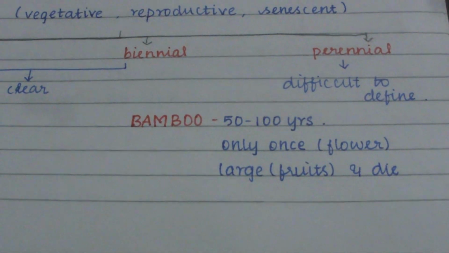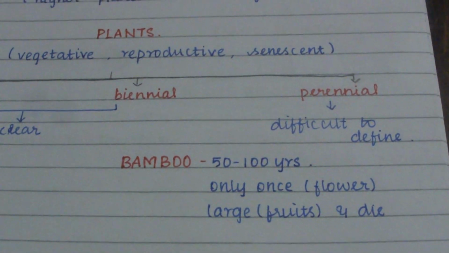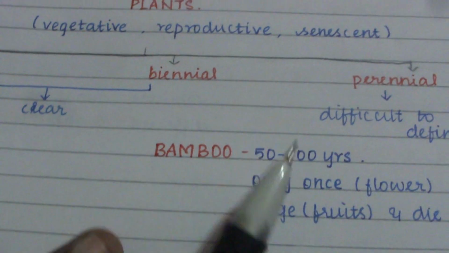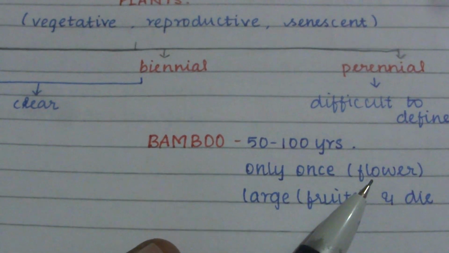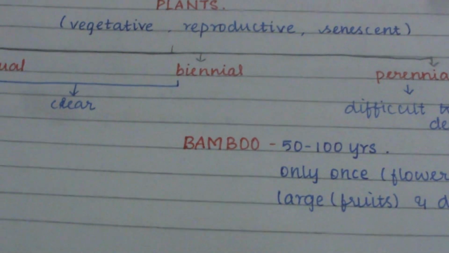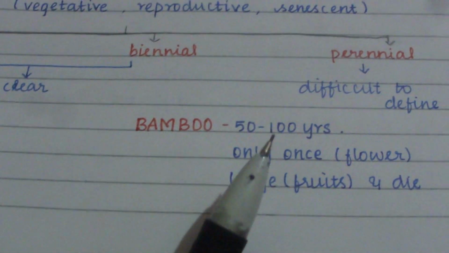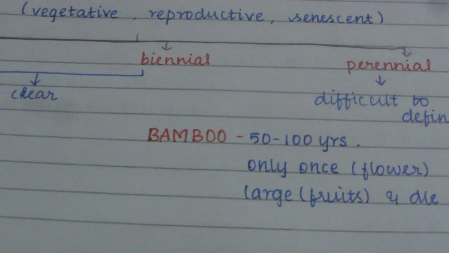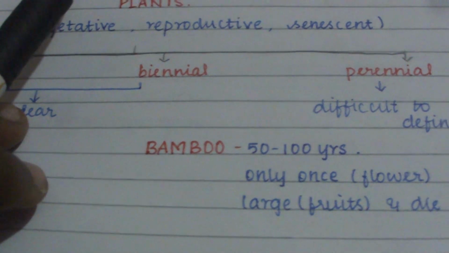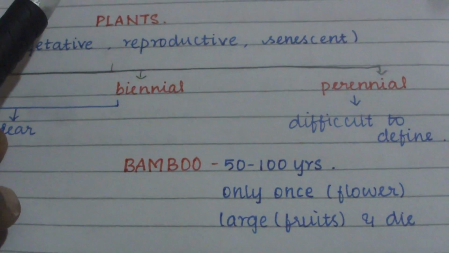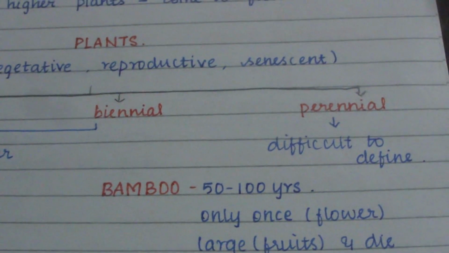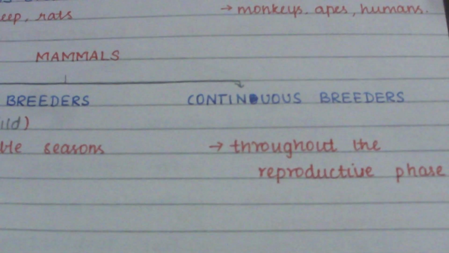For example, bamboo. Bamboo flowers only once during its lifetime, that is, after 50 to 100 years it flowers. It produces a large number of fruits and then dies. It flowers only once, and that too produces a large number of fruits and dies. This unusual flowering phenomenon can be seen in perennial plants.